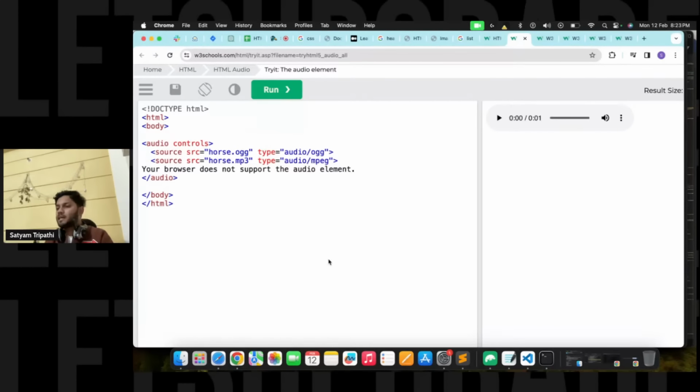CSS is very easy, guys. You don't have to be afraid about these things. You will learn it for sure.